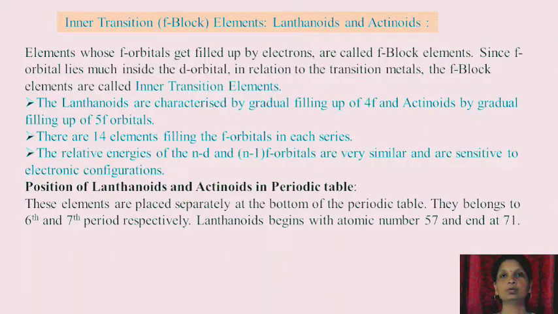Now they belong to group number 3. Both lanthanide and actinide belong to group number 3, and lanthanide belongs to 6th period and actinide belongs to 7th period. Lanthanides begin with atomic number 57 and end at atomic number 71.